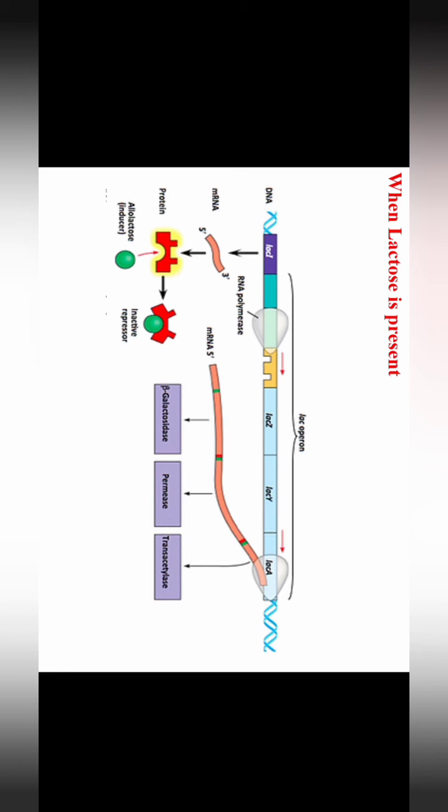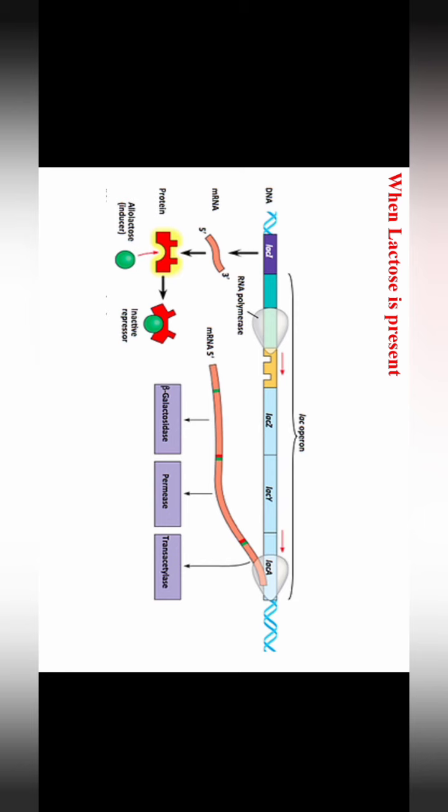So for the generation of these 3 enzymes, the Lac Operon genes should be transcribed. Now the process is that from the Lac I gene, the repressor is always transcribed. When the repressor is bound to the operator region, the RNA polymerase is not able to bind at the promoter region and the genes are not transcribed. That is the normal thing. Now we are having a condition when lactose is present.